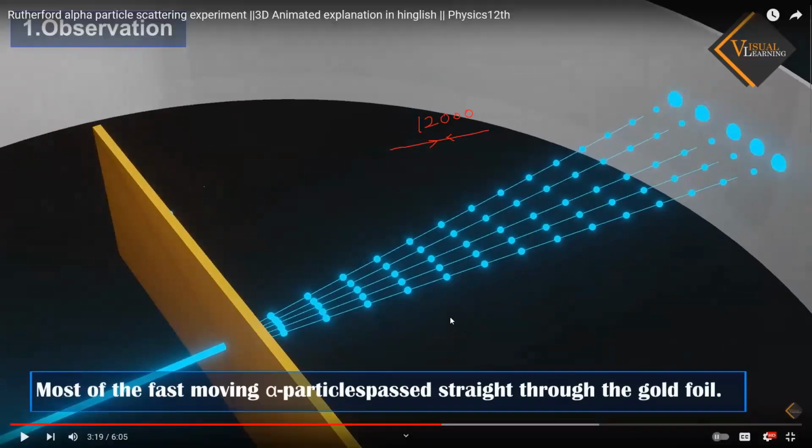That is the first point. Write it, everybody. The diagram I will share, you have to draw. So keep writing, everyone. Observations. What is the first observation? Most of the fast-moving alpha particles passed through the gold foil without any deflection, in a straight line. That is what you have to write, or simply write: most of the fast-moving alpha particles passed straight through the gold foil.